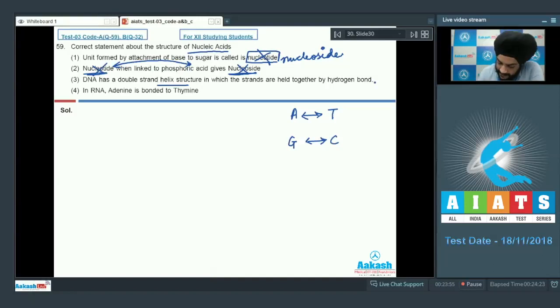So the third statement is correct. If you look at the fourth option now, in RNA, adenine is bonded to thymine. This statement is incorrect, students. RNA does not have thymine at all. It has uracil instead. So looking at the options, we have to mark the correct statement. So the correct answer for question number 59 is option 3.